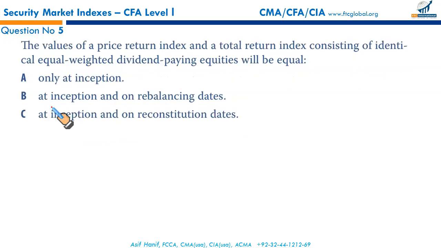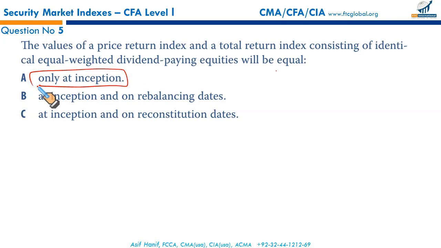Next, the value of a price return index and a total return index consisting of identical equal weighted dividend paying equities will be equal only at inception. Yes, only at the start, right?